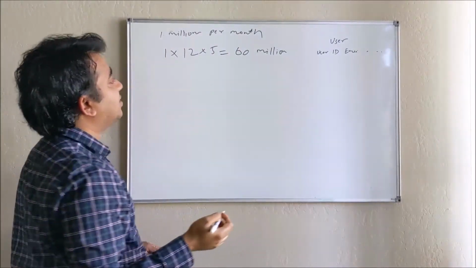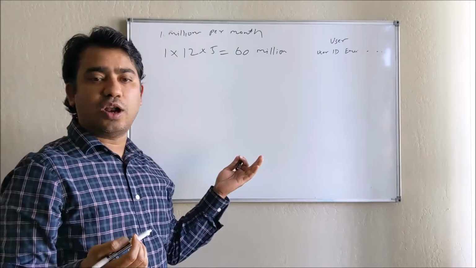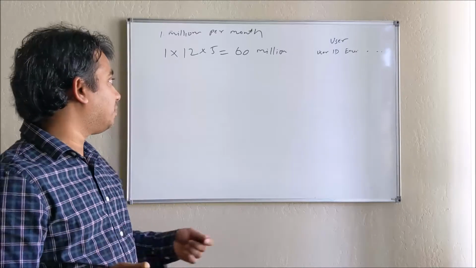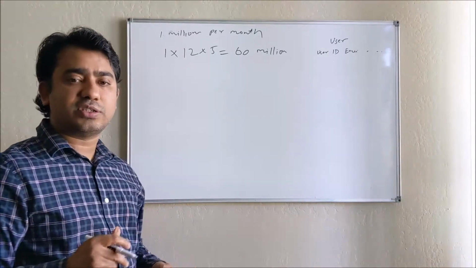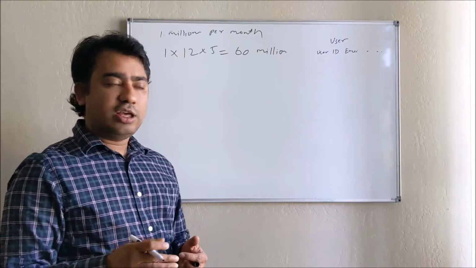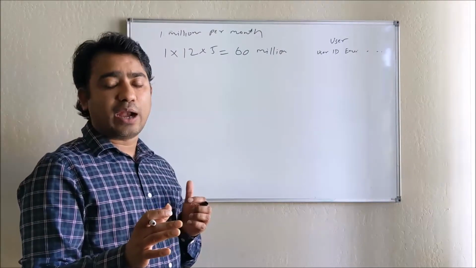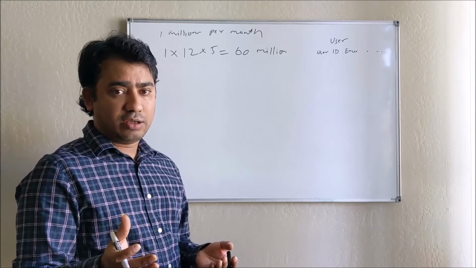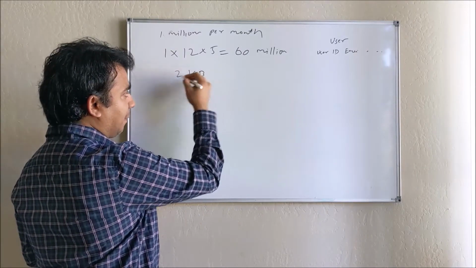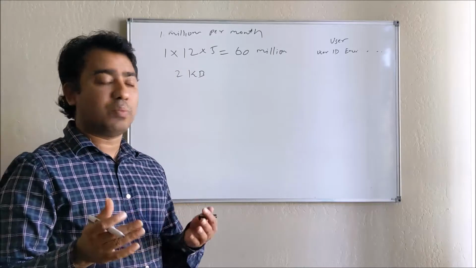So we talked about 60 million URLs we are going to write in 5 years. That is the estimate we took initially, right? Now we see how much data we need. As per the RFC, the max characters in a URL can be 2048, which is equal to 2 kilobytes, because one character is 1 byte.